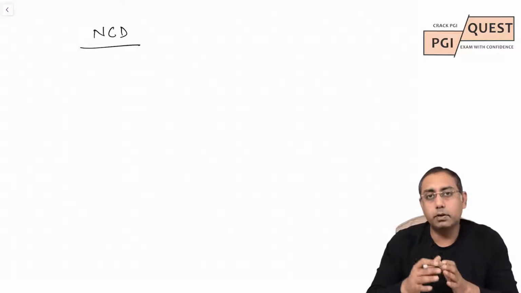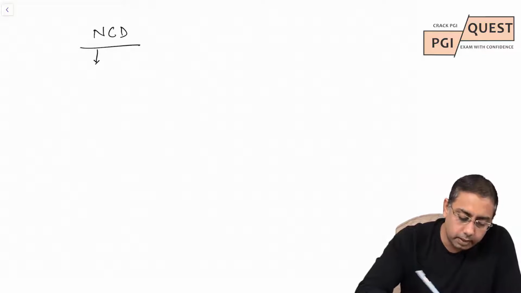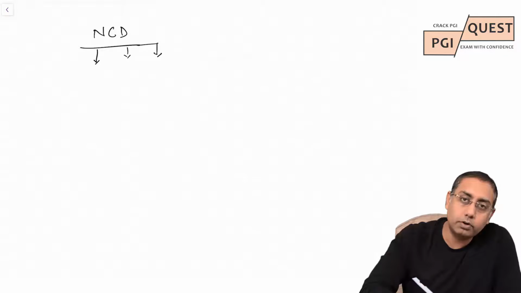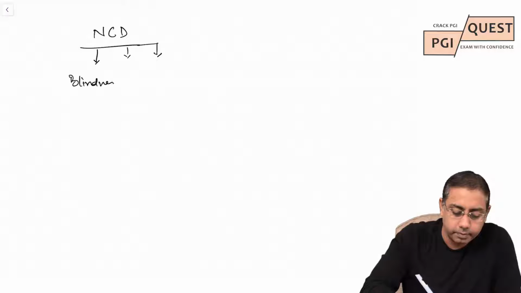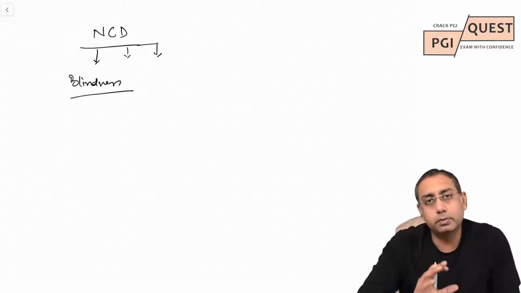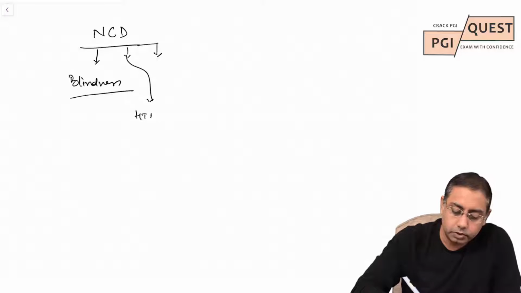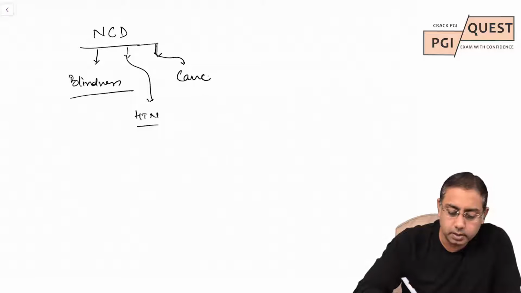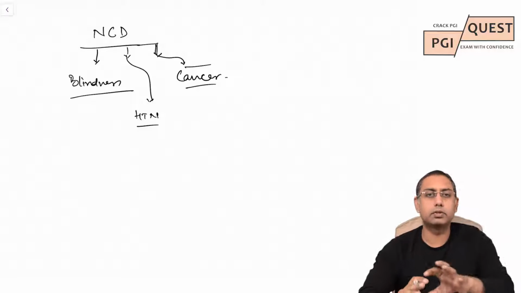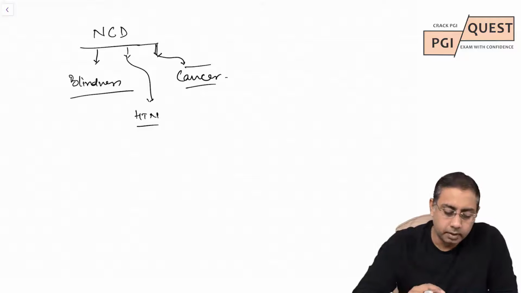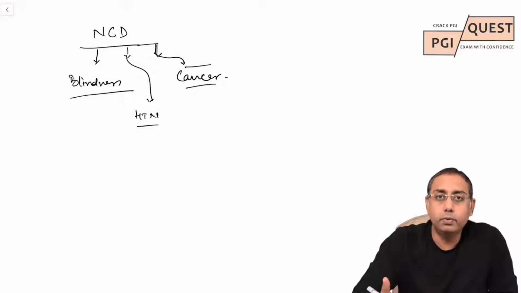From NCD, from the PGI entrance exam point of view, I have seen that most of the questions are from three different areas. First, questions on ophthalmology or blindness, or the National Program for Control of Blindness. Second, frequently asked questions on hypertension, stroke or obesity. And third, frequently asked questions on cancer updates. So these are your three gross areas where you need to work on from the community medicine point of view for your PG entrance exam. Having said so, let us move forward and discuss a few MCQs from each of the topics.